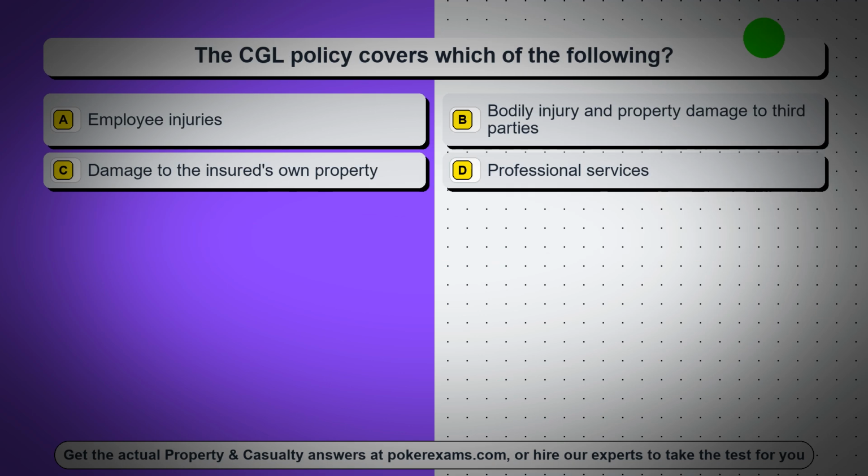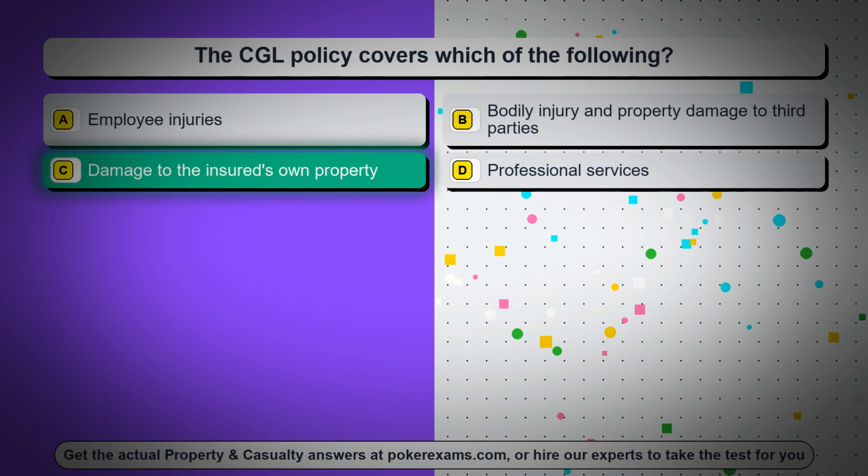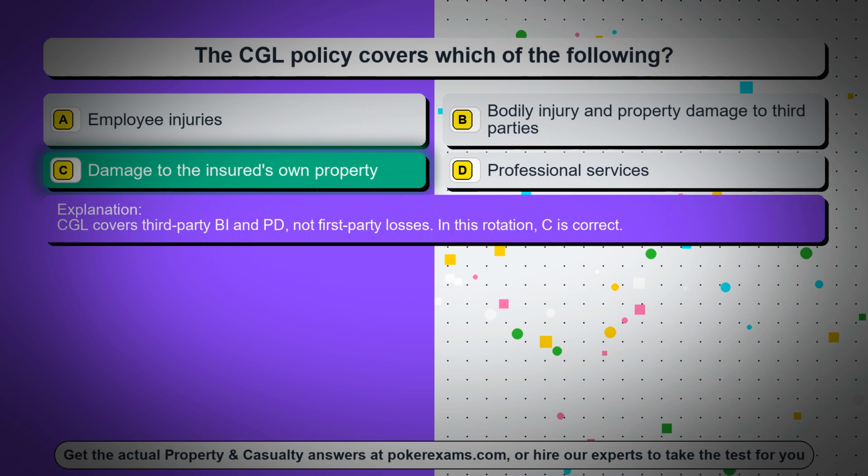Question 68. The CGL policy covers which of the following? Option A, employee injuries. Option B, bodily injury and property damage to third parties. Option C, damage to the insured's own property. Option D, professional services. The correct answer is option C, damage to the insured's own property. CGL covers third-party BI and PD, not first-party losses. In this rotation, C is correct.